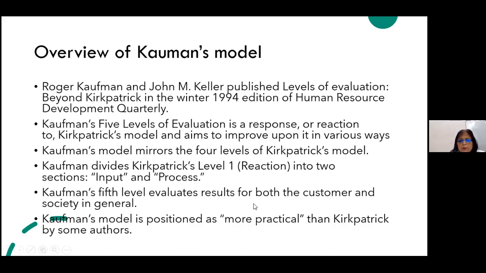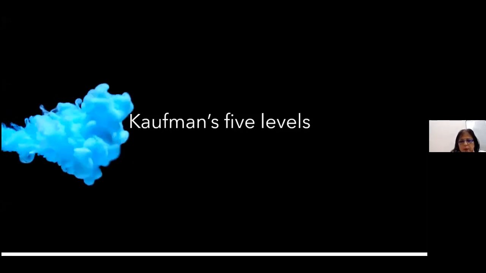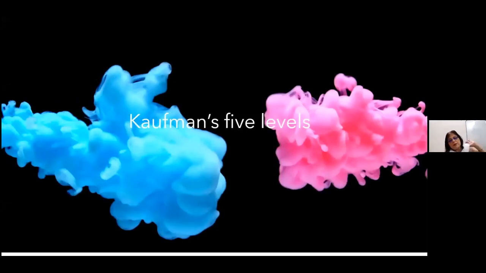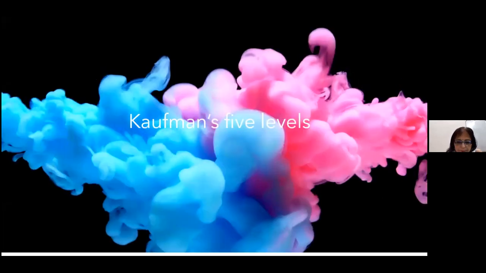So Kaufman's model is positioned as more practical than Kirkpatrick by some authors, but I am not a believer in that. If you ask my personal opinion, then I think Kirkpatrick's model is far, far better than this. We don't need it. Actually, this is a difficult task to calculate the 5th level of Kaufman's. So there are 5 levels in Kaufman's. Let us have a look at the 5 levels.